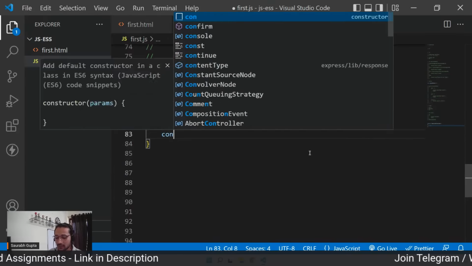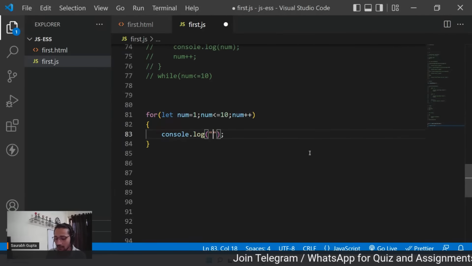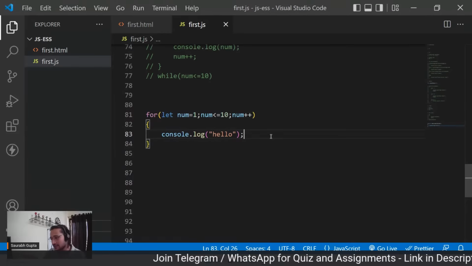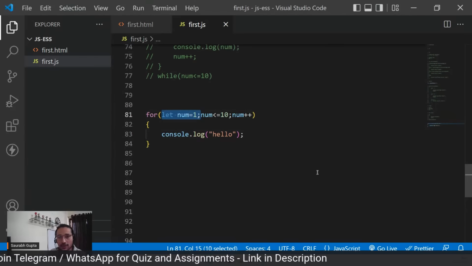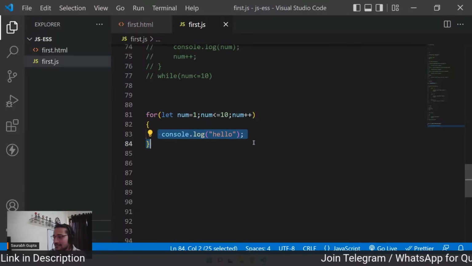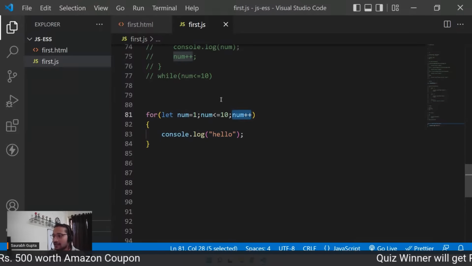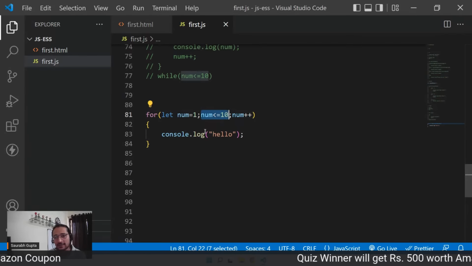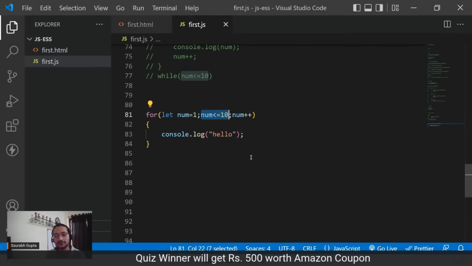Okay. Now then, let's go ahead and just perform console.log. Now see, first of all, let me just tell you how it works. So again, same thing, initialization. So num will become 1. Then it will check the condition. Is 1 less than 10? Yes. Come inside, execute the code, and after this, it goes back to increment. Okay, fine. Perform plus plus. And then again check the condition. Again come inside, execute the code, again perform plus plus. Until unless the condition is false.